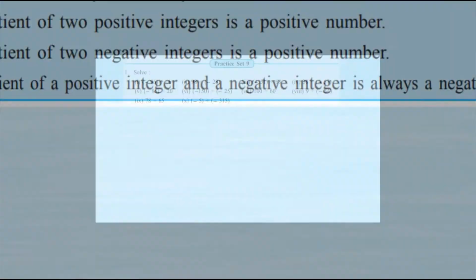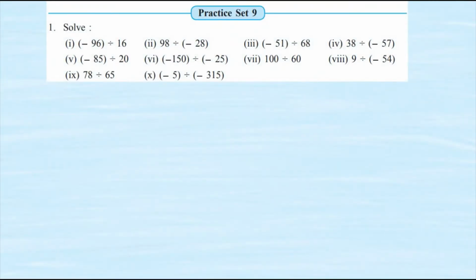Okay. So now we will start with practice set 9. So students, this division of integers is not at all difficult. We have to solve it the same way as we do it for normal positive numbers. So we will begin. The first sum, minus 96 divided by 16. We are supposed to write it in this form. And you remember we have studied about cancelling the numbers and bringing it to the lowest form. We are supposed to do that method here in practice set 9.